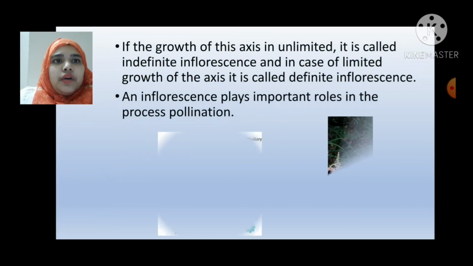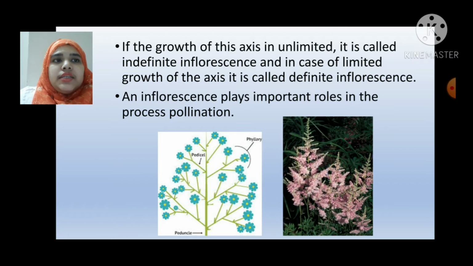If the growth of this axis is unlimited, it is called indefinite inflorescence. And in case of limited growth of the axis, it is called definite inflorescence. And inflorescence plays important roles in the process of pollination. Here you can see the photographic image of the inflorescence system.